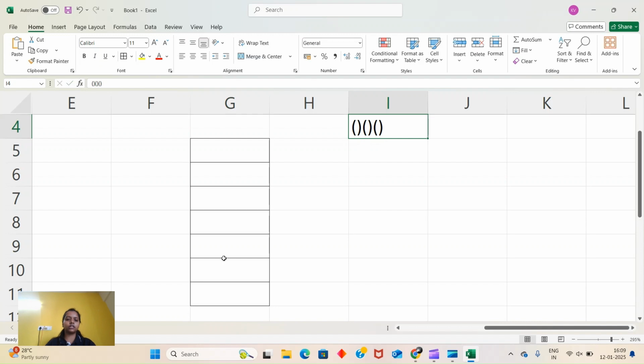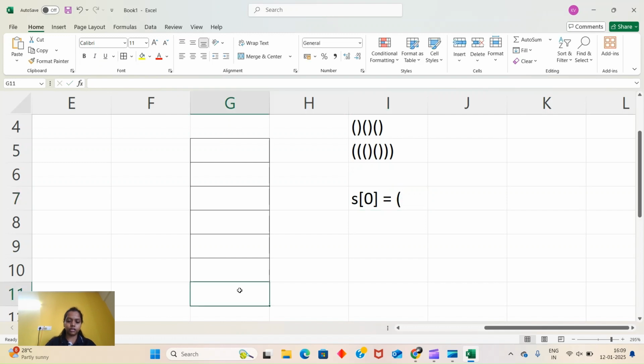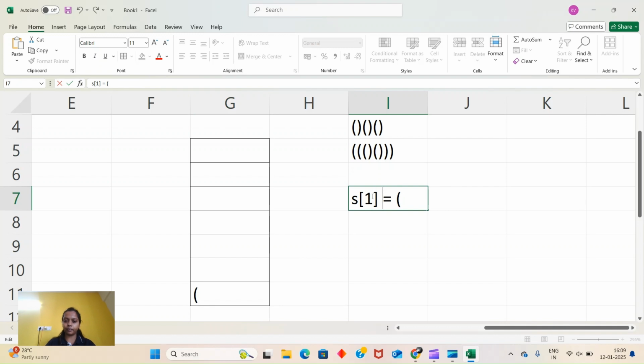Now for the second example, let's say we have this. What is the first character? S[0] is opening, so I will insert. S[1] is also opening, so I will insert here.